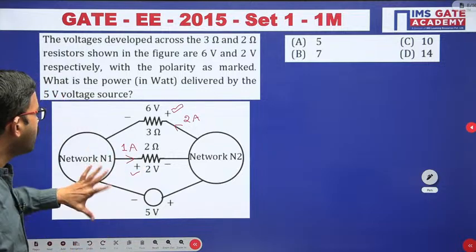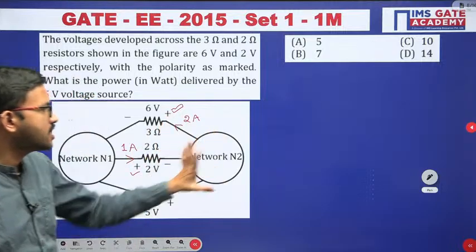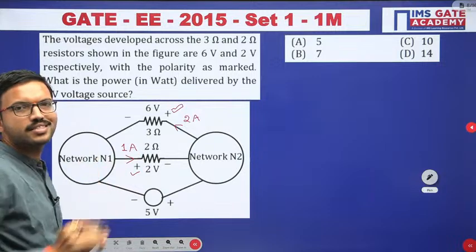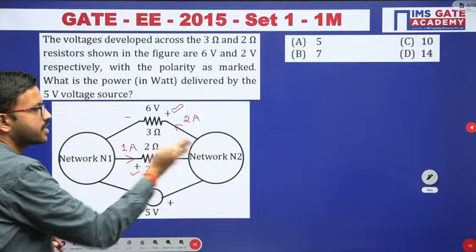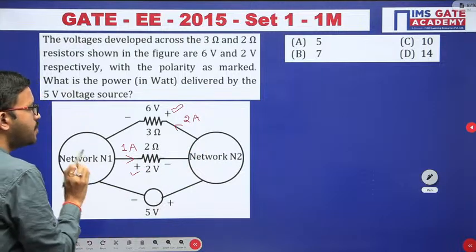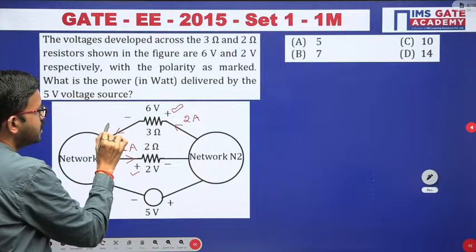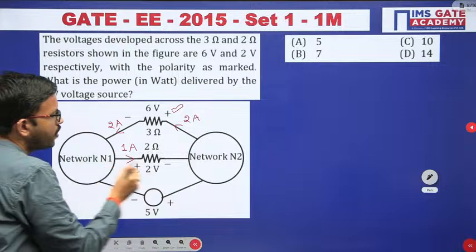Now if you want, you can apply KCL with respect to this network, or you can apply KCL with respect to this network. With the help of either of the two, you will get the same answer. So for the timing, I am applying KCL here. You can observe 2 ampere current is coming to this network, out of which 1 ampere is leaving.